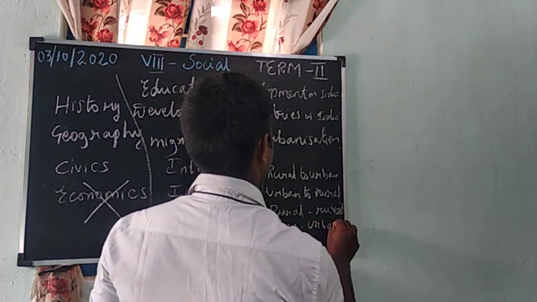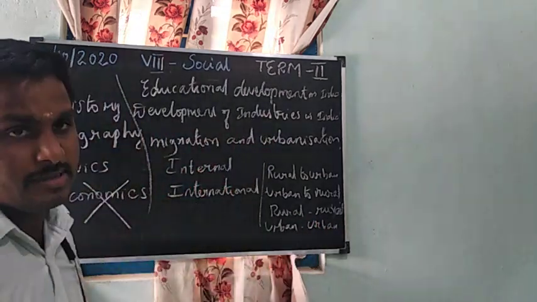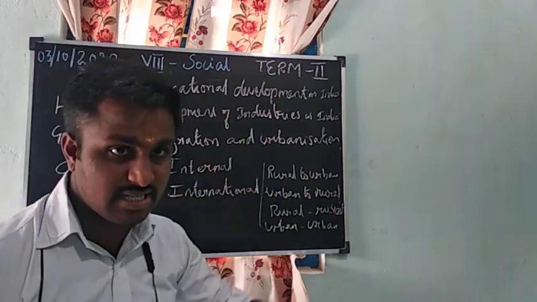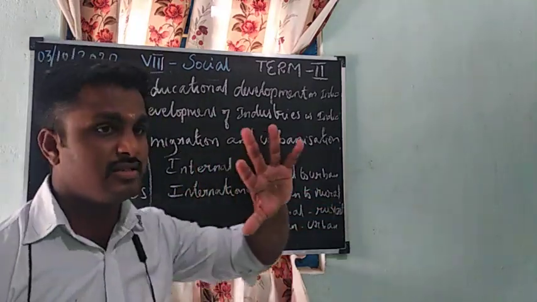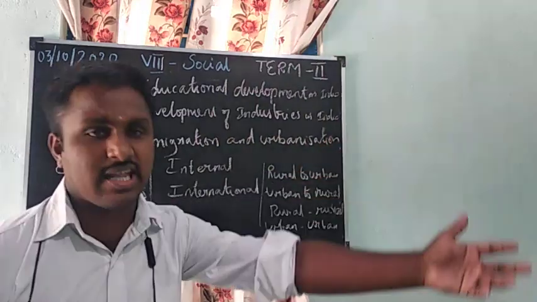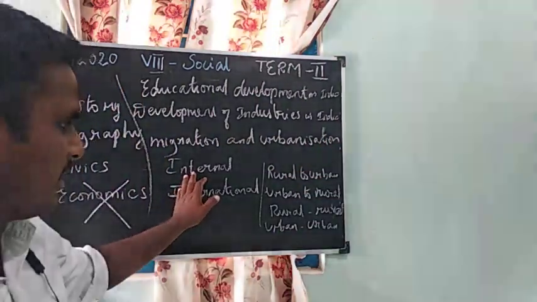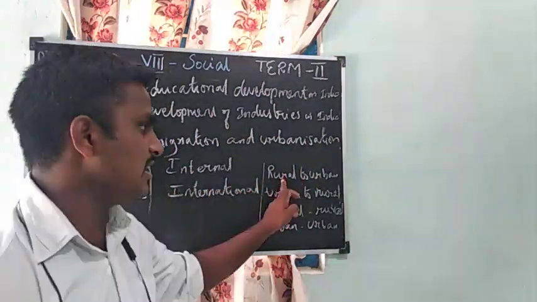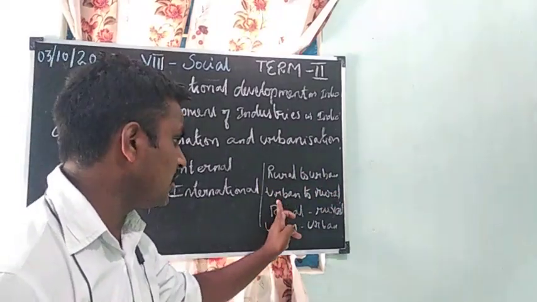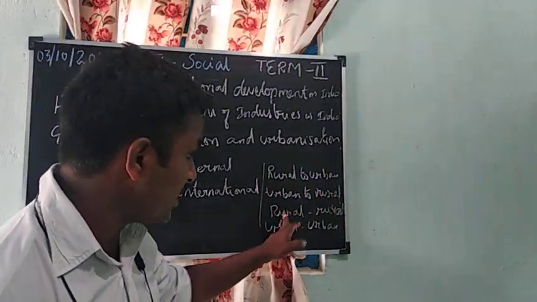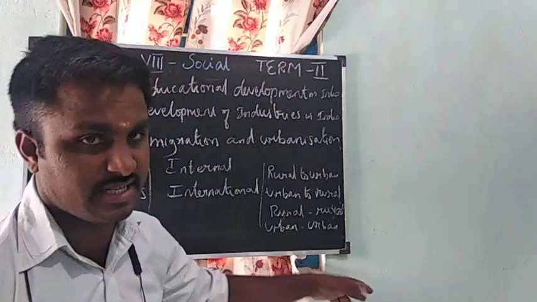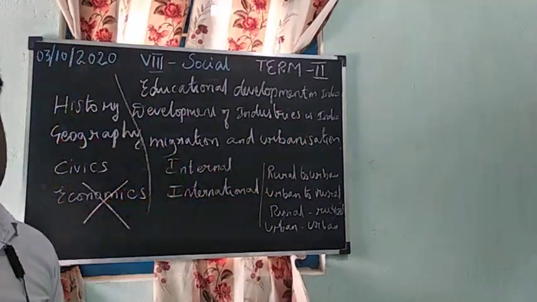Internal means within the country, and international means from one country to another country.